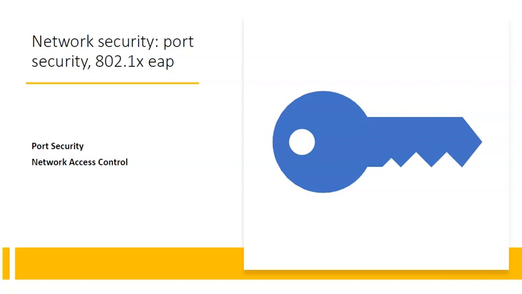So we can say port security provides security against unauthorized network access by requiring authentication on switches before a user is allowed on the network. The standard 802.1x enforces wired authentication and authorization to the network as soon as a device connects to the network. Only devices with valid credentials are allowed to access the network.